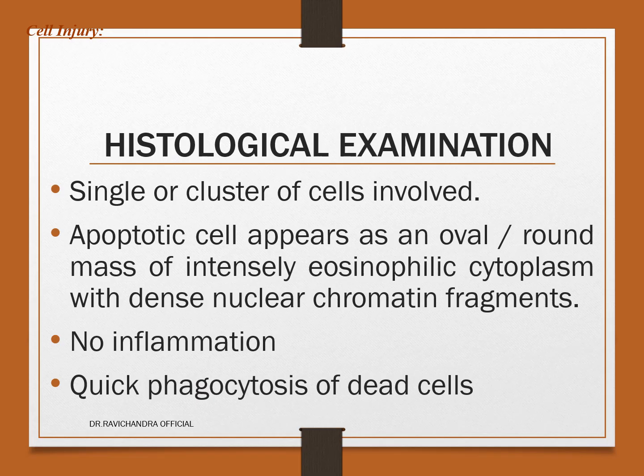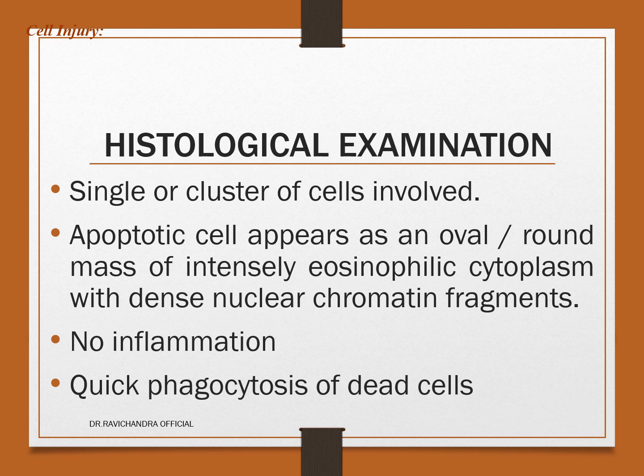Coming to histological changes, single cells or clusters of cells are involved in apoptosis, and an apoptotic cell appears as an oval or round mass of intensely eosinophilic cytoplasm with dense nuclear chromatin fragments. There will be no inflammation in an apoptotic cell or the process of apoptosis.